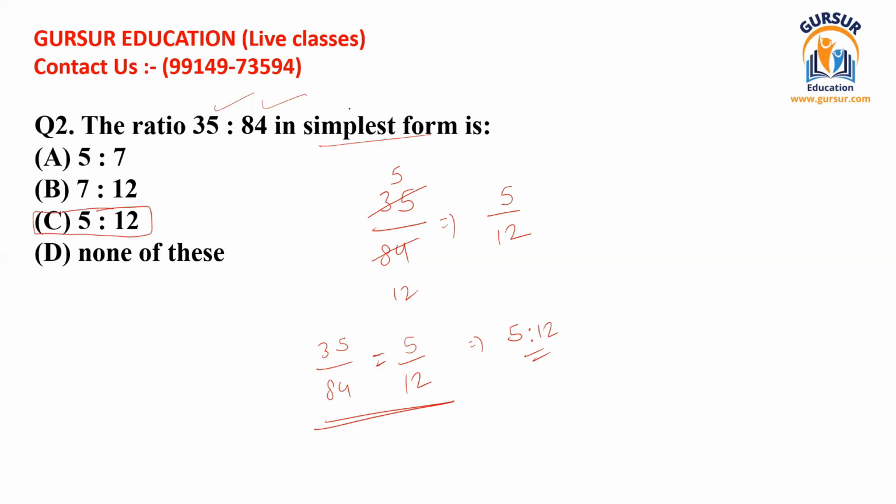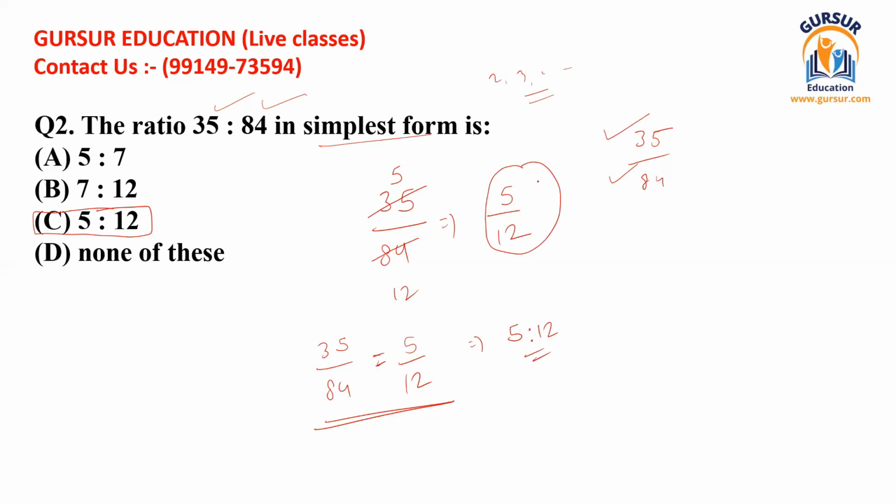Whenever the question is asking you to reduce to the simplest form, this is very easy to understand. First of all, write the fraction version. After that, find a table, starting from 2, 3, 4, 5, 6, 7, 8, 9, 10. Whatever table you get, divide both numerator and denominator by it. And after reducing, whatever value you get is the simplest form of the original fraction. In this way, I hope you have understood the second question as well.